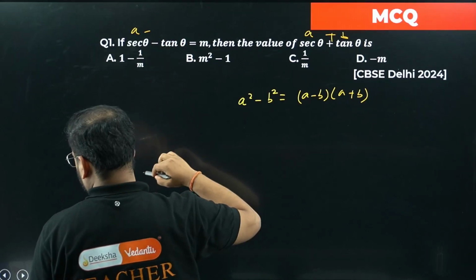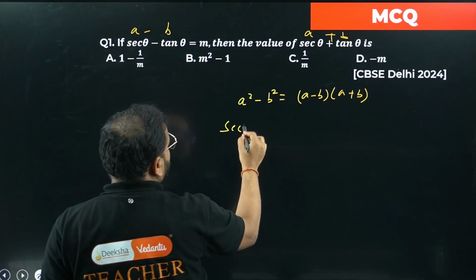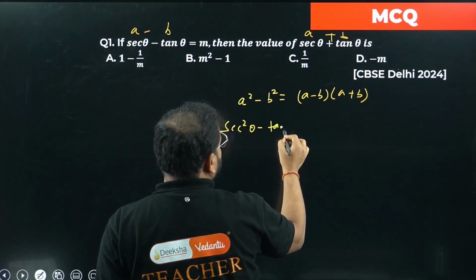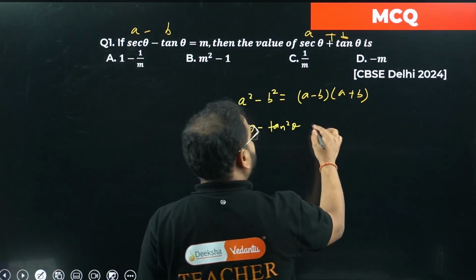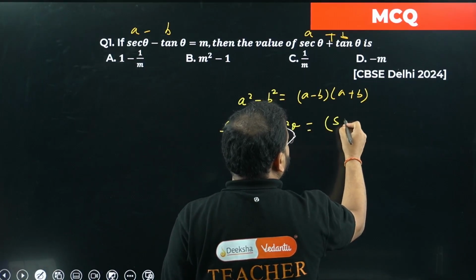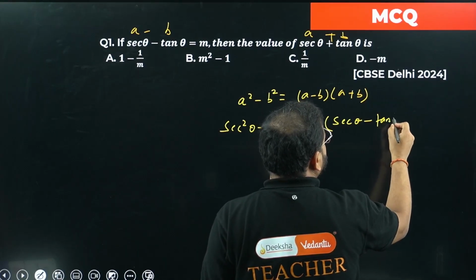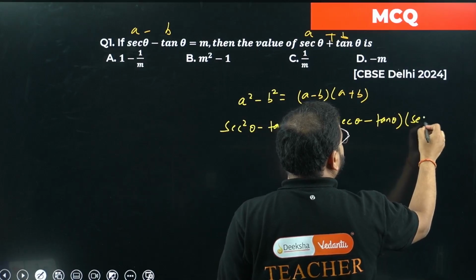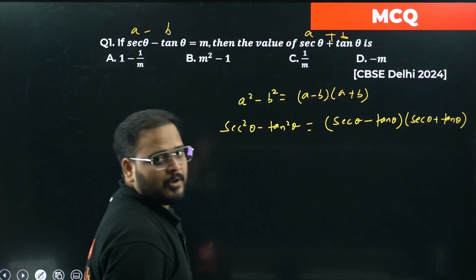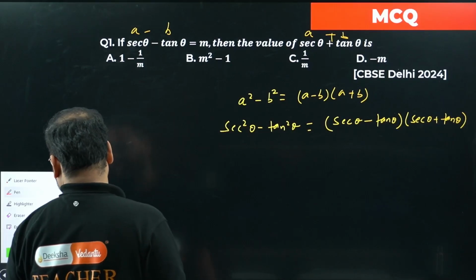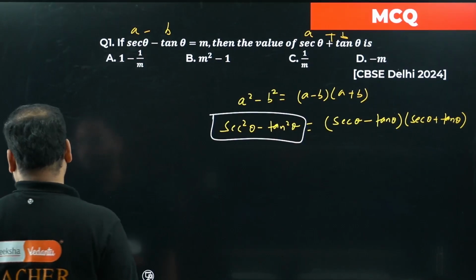Have a look. My A is sec theta, so I can write here sec square theta minus tan square theta. No problem whatsoever. What is this? Please check. (sec theta minus tan theta)(sec theta plus tan theta). Do we have some values? Of course we have. Have a look. This is an identity, sir. How come, sir? You wrote something different.